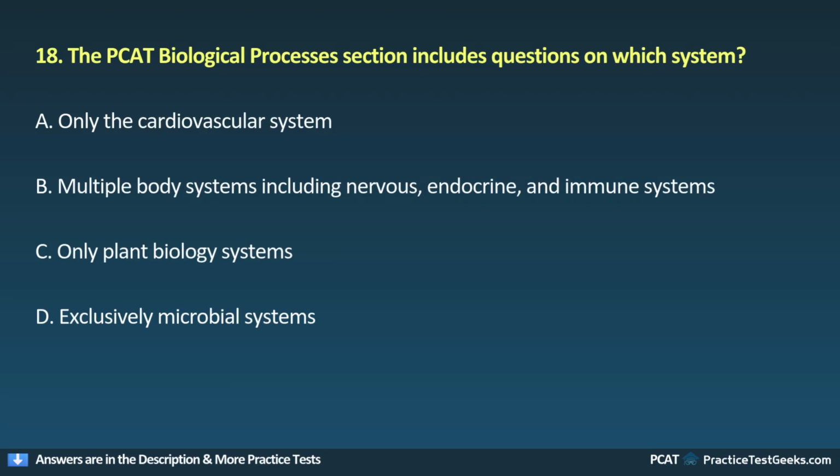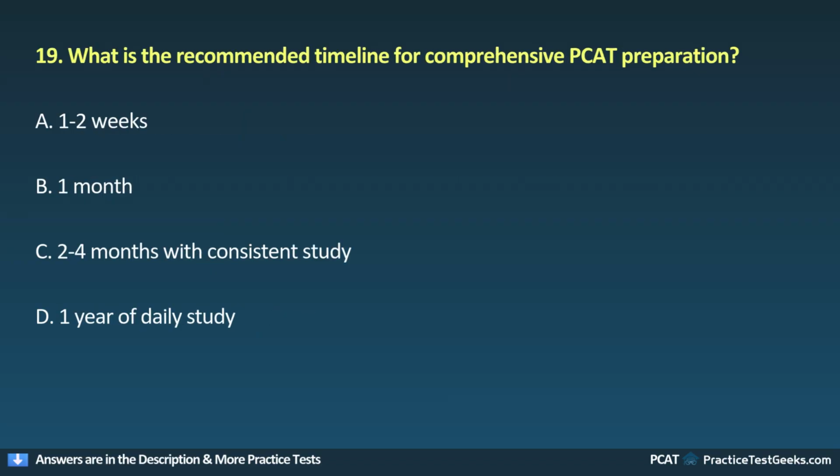18. The PCAT biological processes section includes questions on which system? A. Only the cardiovascular system. B. Multiple body systems, including nervous, endocrine, and immune systems. C. Only plant biology systems. D. Exclusively microbial systems.